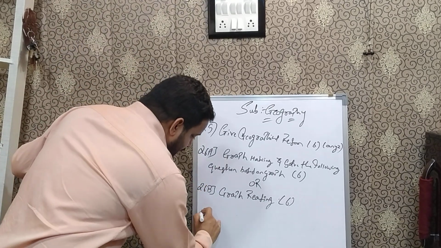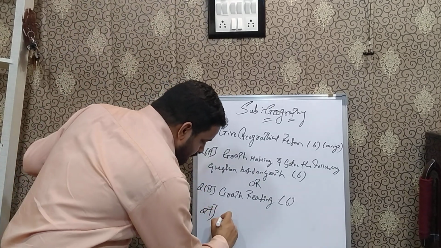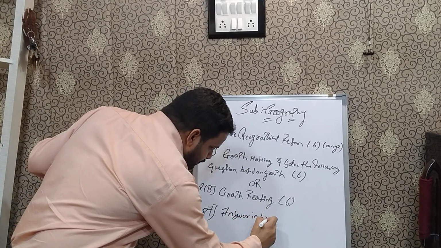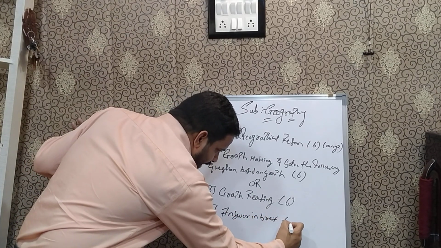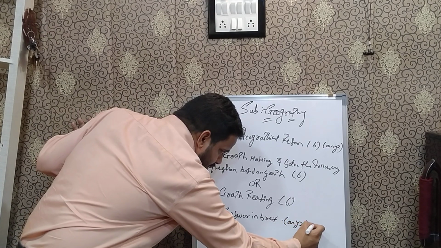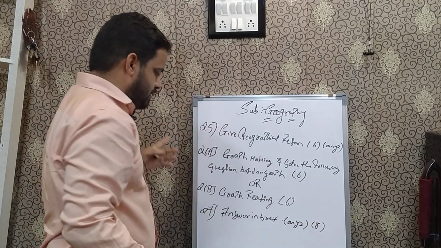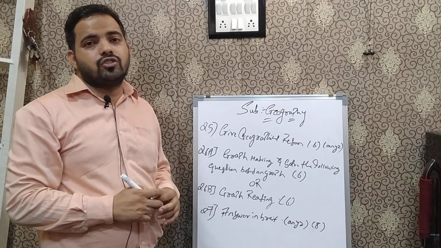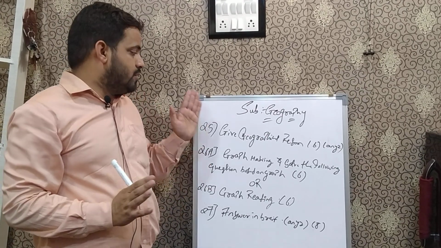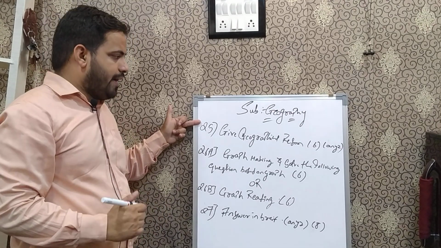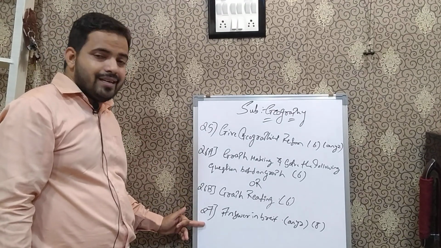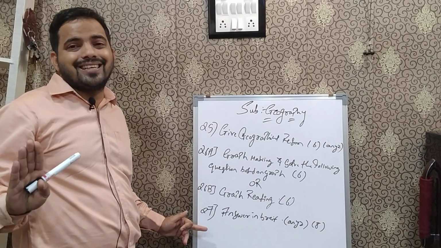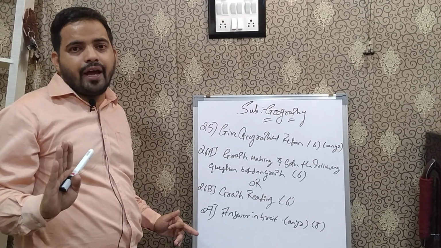Coming to question number 7, that is your last question, that is answer in brief. That comes to any 2, 8 marks. So students, out of 9 chapters, you have to study only 2 questions from question number 5, 2 questions from question number 7, and for the rest you will be getting 26 marks out of the MCQs.